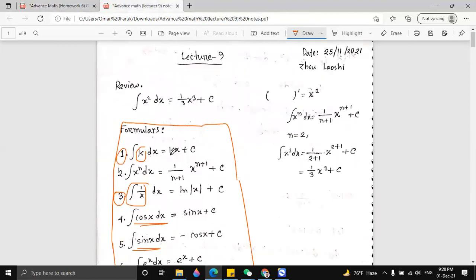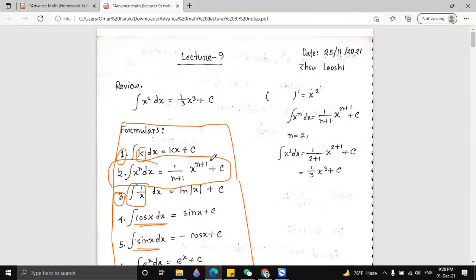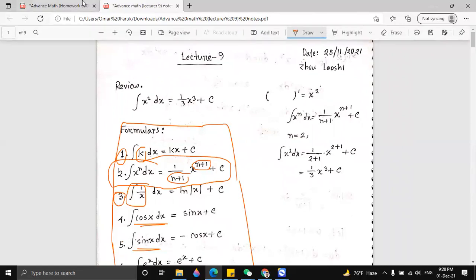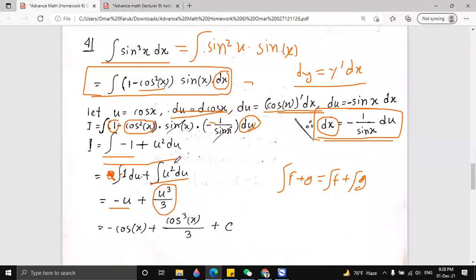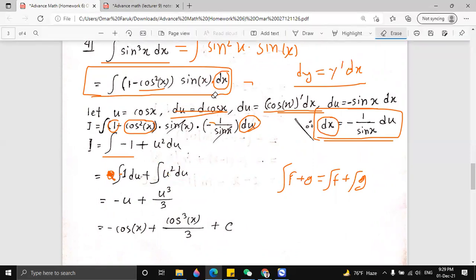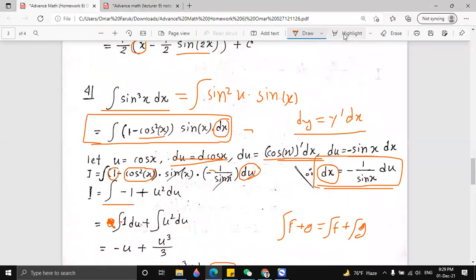So look at the formula here. The integration of x to the power n dx: we just increase the power by 1, and we divide by the new power. The formula is very simple. Here our power is 2, so we increase by 1, that is 3, and we divide by the power. Lastly, we have to write plus c here, right? So this is the answer of number 4.